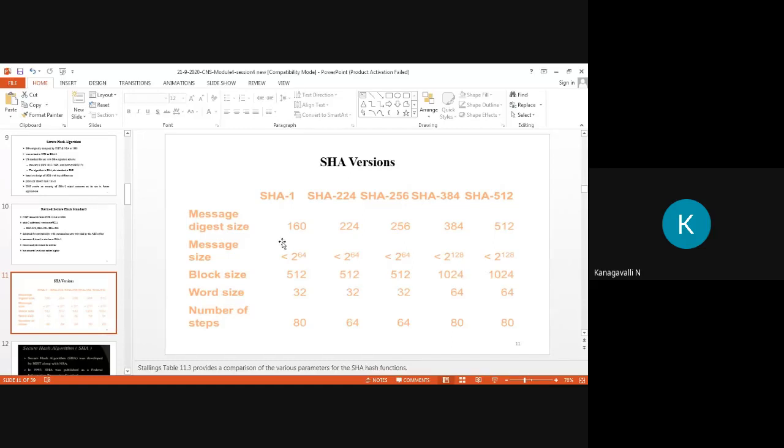Then your block sizes are 512 for the first three. If the message size limit is 2 to the 64, the block size is 512. If it is 2 to the 128, then the block size is increased by 2 times, right? So 1024 is the block size for SHA-384 and SHA-512. The word size is 32 bits for the first group and 64 bits for the second. Then how many steps does each secure hash algorithm take? SHA-1 has 80, then SHA-224 and SHA-256 have only 64 steps, right? These are the things you need to take care of in this comparison.